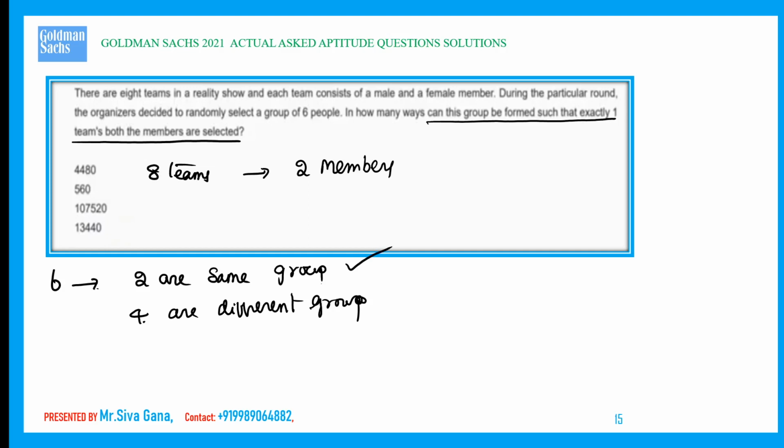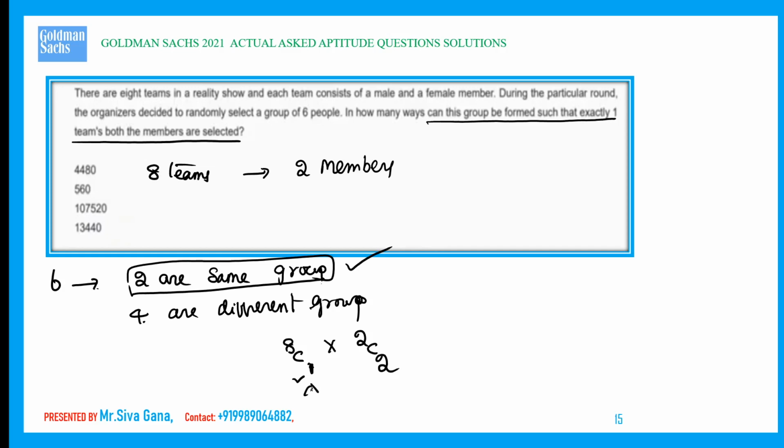Which means first of all, out of 8 groups I am selecting one group. Two are from the same group, which means one group. That one group is 8C1. Now in that, two persons can be selected. Each group has two persons. We selected one group, and those two persons can be selected in 2C2. The two members should be present, right?